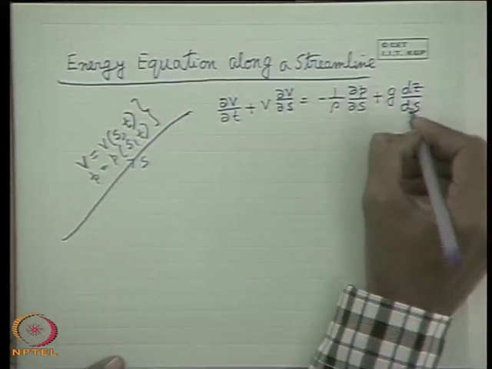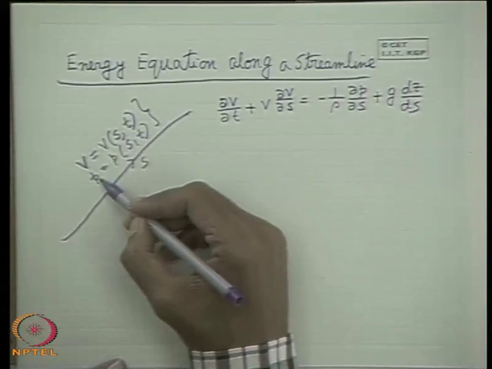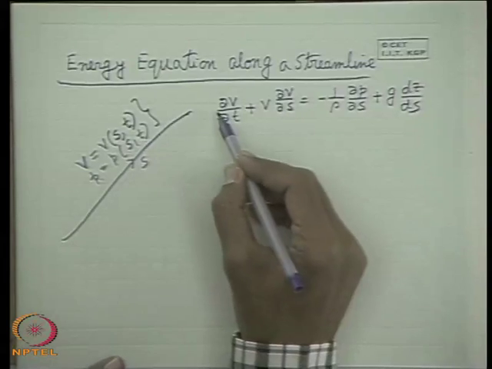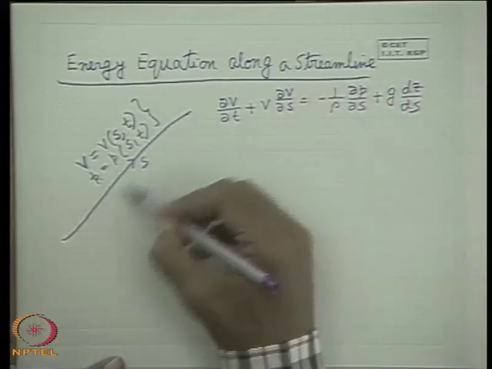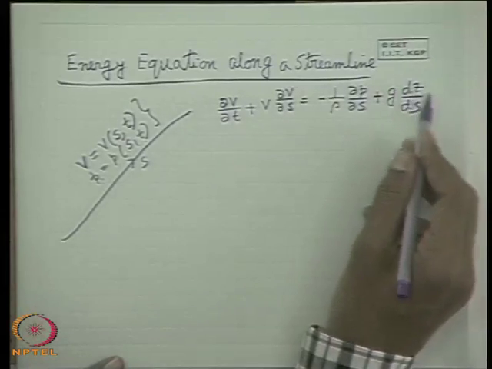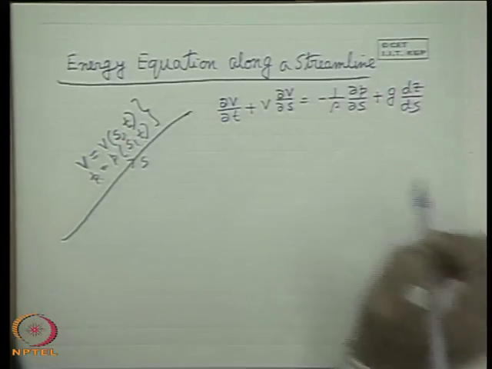That means if we have a velocity field and a pressure field, each as a function of s and t, they must satisfy this equation, which is the equation of motion along this streamline. This equation is known as Euler's equation, after the scientist Euler who first deduced it.